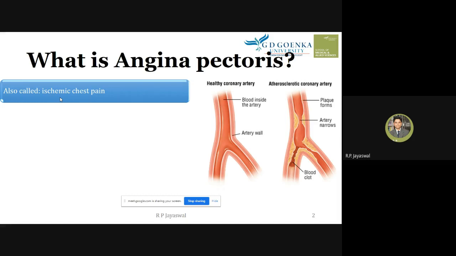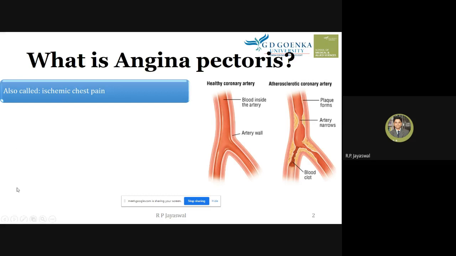So the blood should be supplied continuously to any tissues, and here, when the coronary artery is blocked because of some pathological mechanism, that leads to ischemia of the heart, which means lack of blood supply to the heart muscles.